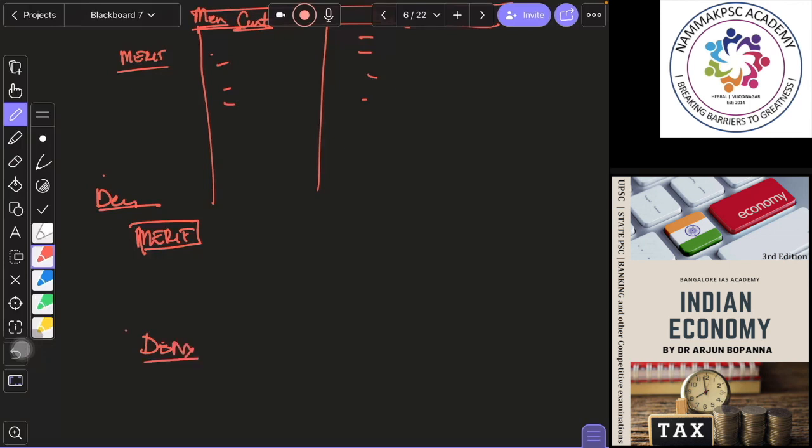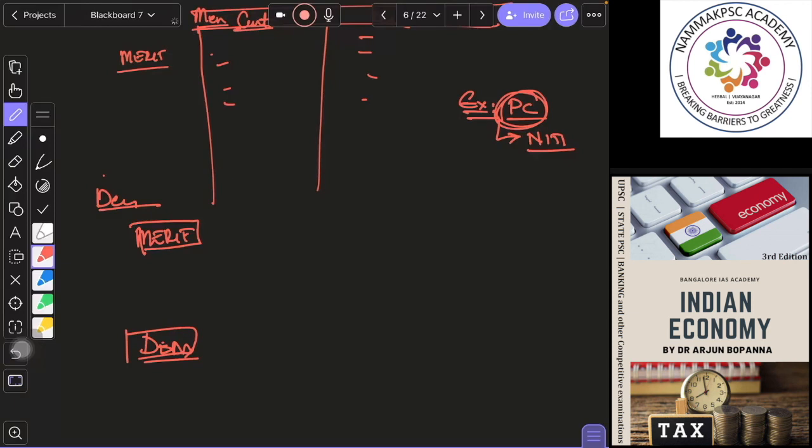So what are the merits of centralized? Because it is controlled at a single level, administrative control is very easy. You should also write an example: the Planning Commission in India, later replaced by Niti Aayog. Mainly the Planning Commission, because Niti Aayog is per se not a planning body, it's a think tank kind of thing. The Planning Commission was a body which used to plan for the entire country, study the resources available, have a broad objective, and ensure that these resources are utilized to achieve these objectives, right?